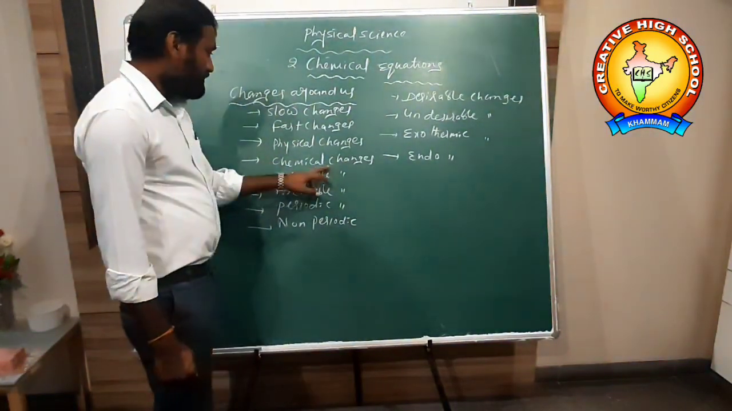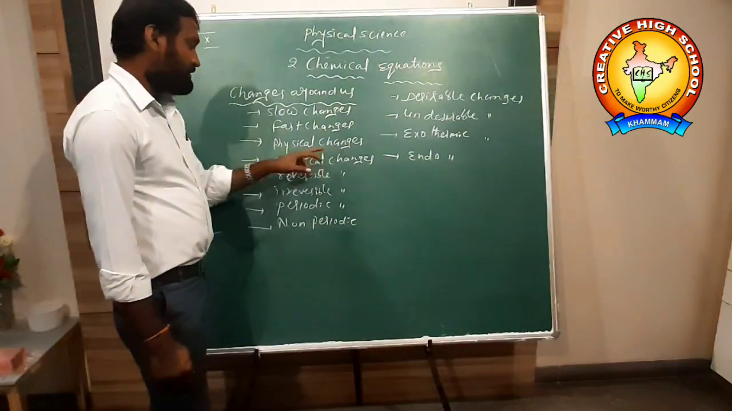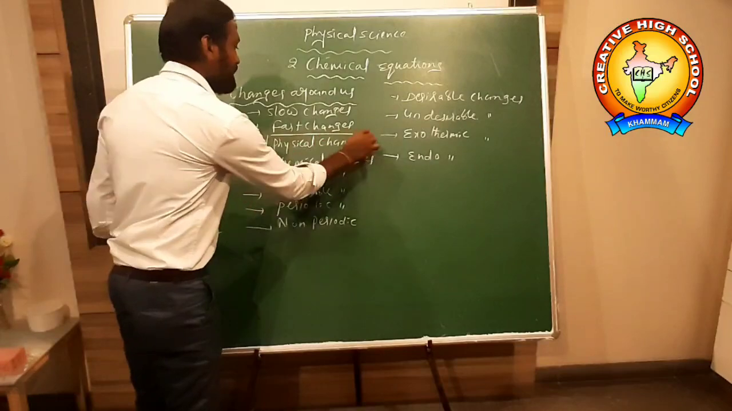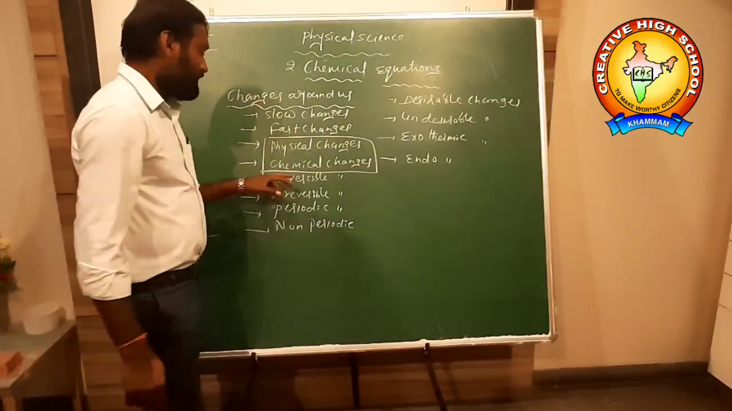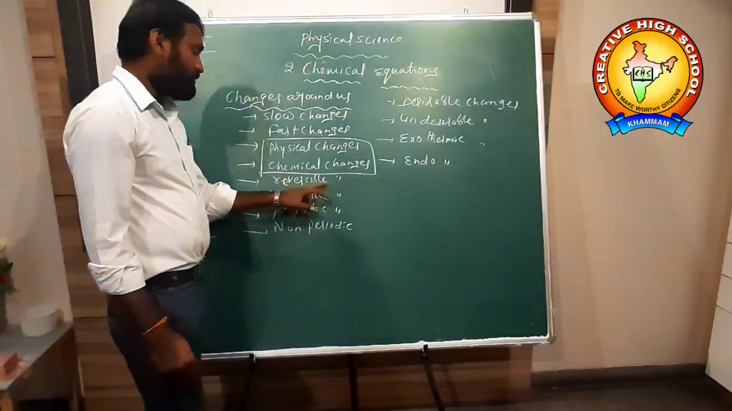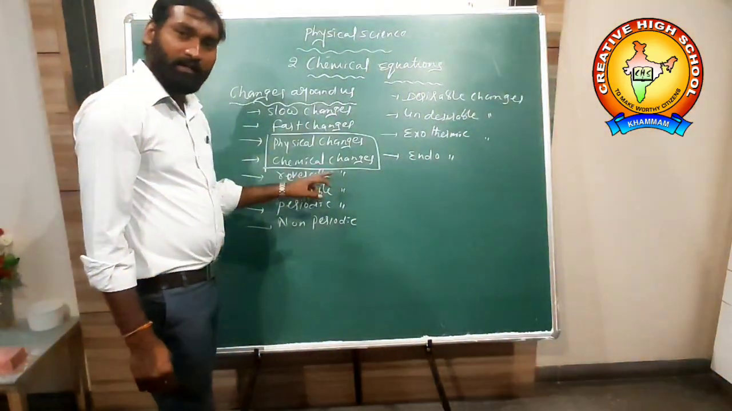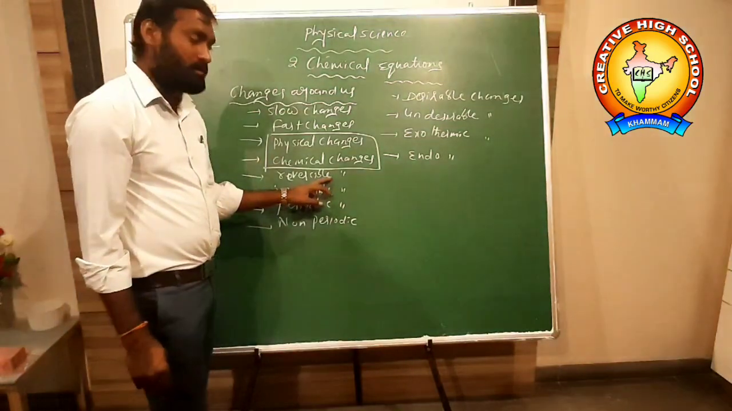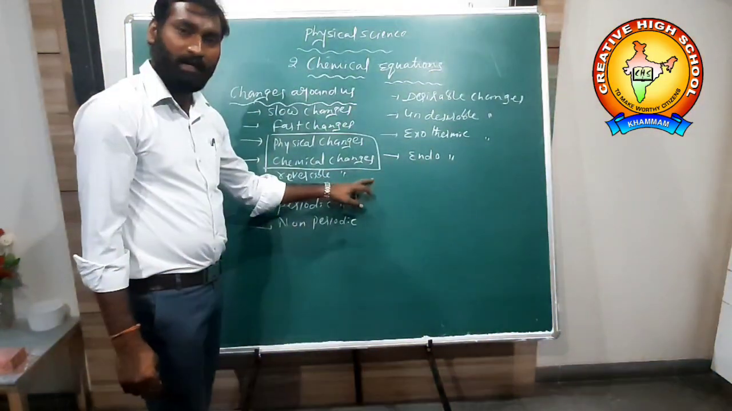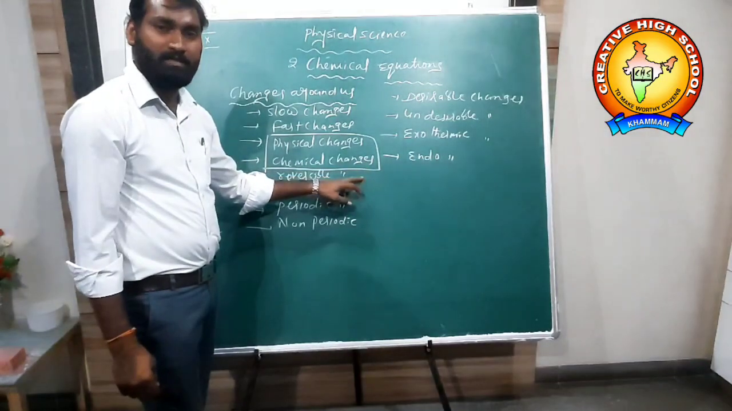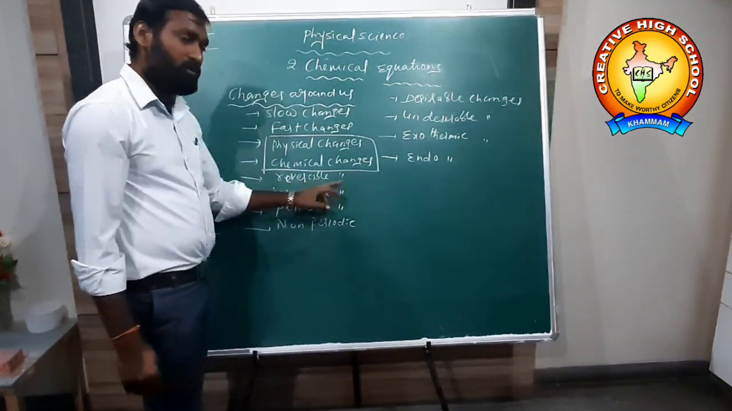Chemical changes, physical changes. We will discuss these two later. Reversible change: the change which occurs, and after the change occurs, we can bring back the same original substances, is called a reversible change.